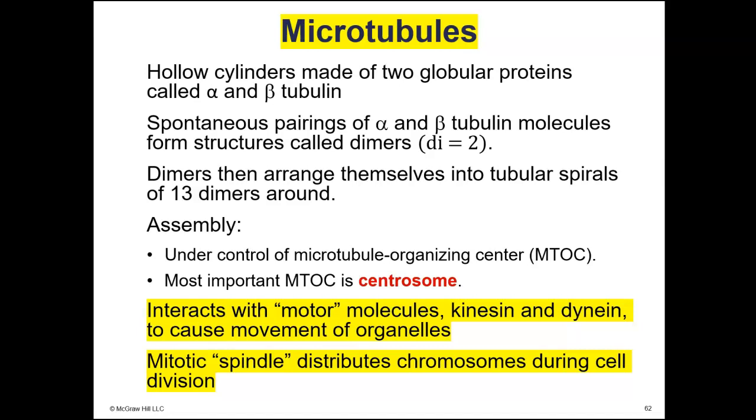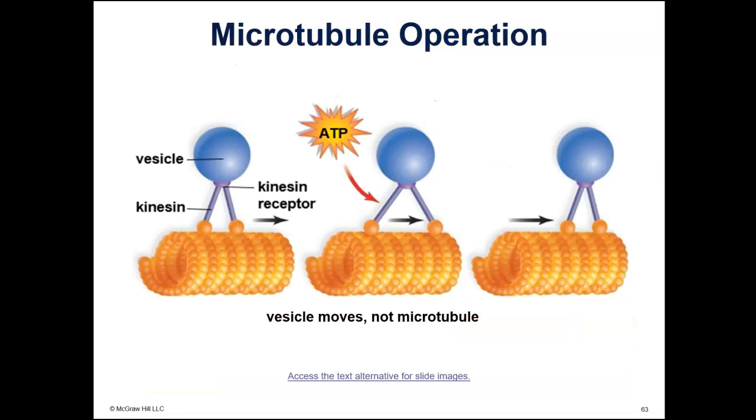Then we have microtubules, which interact with motor molecules to cause the movement of organelles. And microtubules also form the spindle apparatus during cell division that help to move the chromosomes around and separate the chromosomes so that half will go to each new cell that is formed in cell division.